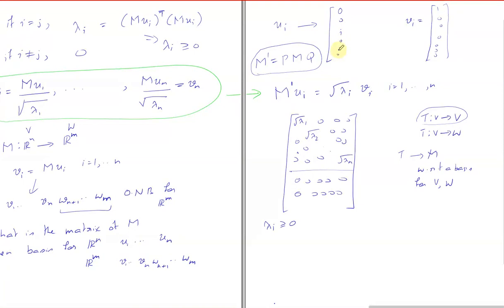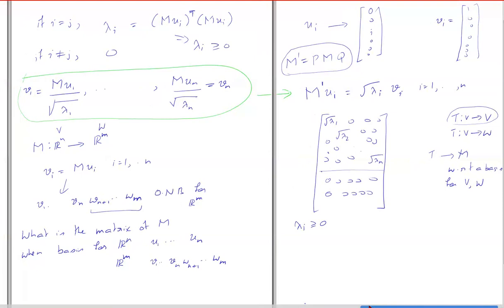Yes, sir. And what is going to be vi? Remember our basis for the output space is this one. You agree? Yes, sir. So then vi should be one of the standard basis vectors. The ith entry would be equal to 1 and everything else 0, right?